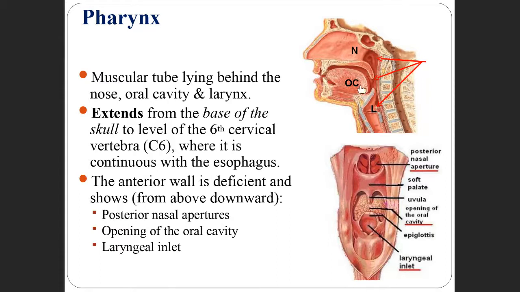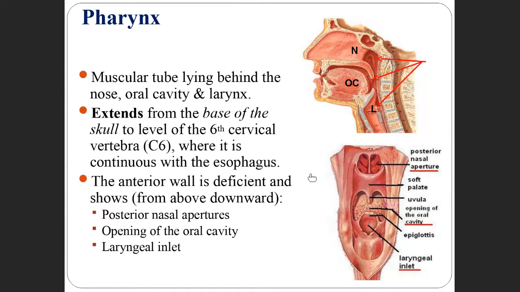Now after the oral cavity, there is the pharynx. This is a structure present behind all these structures. What are they? It is behind the nose, oral cavity, and the larynx. Okay, is it clear? It is a muscular tube lying behind the nose, oral cavity, and the larynx. Where I am putting the cursor, that part is the larynx.